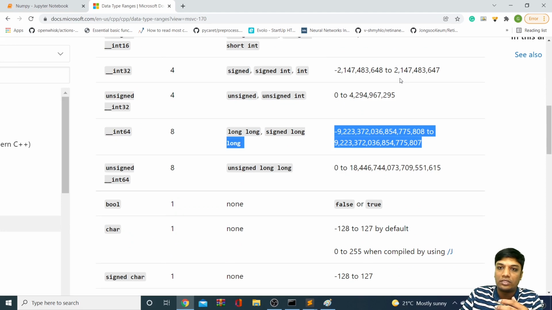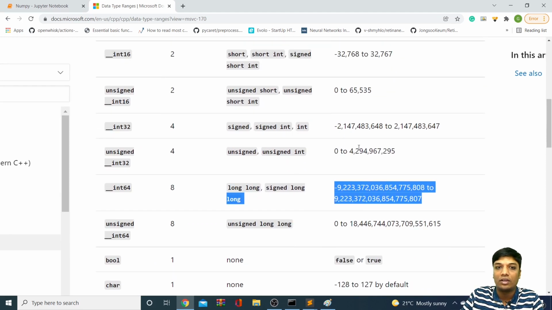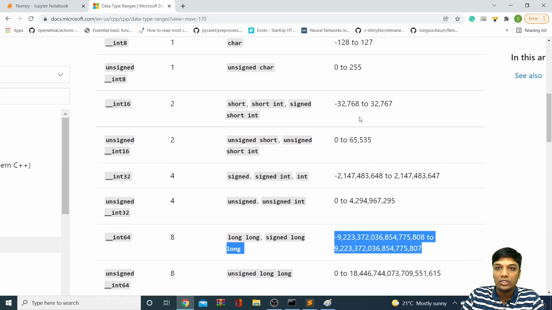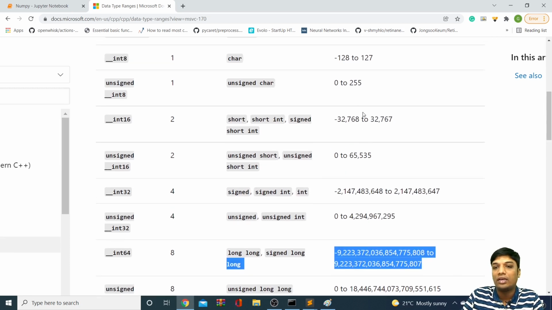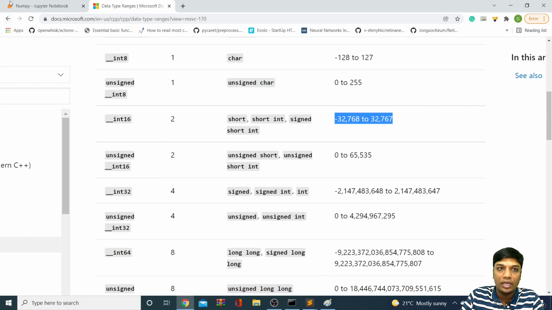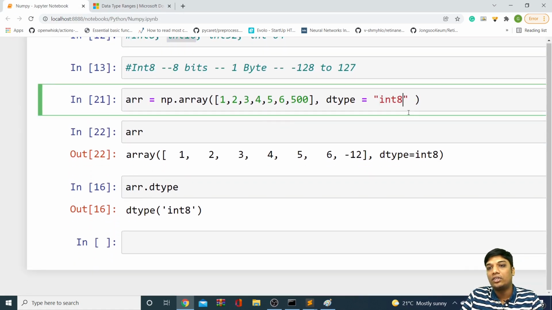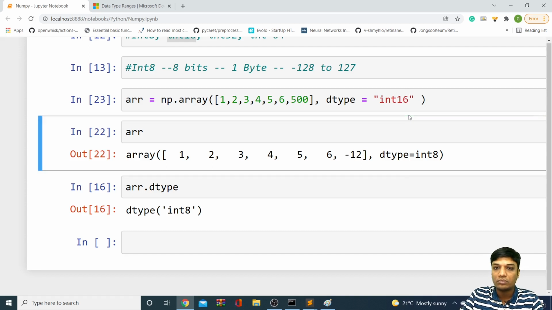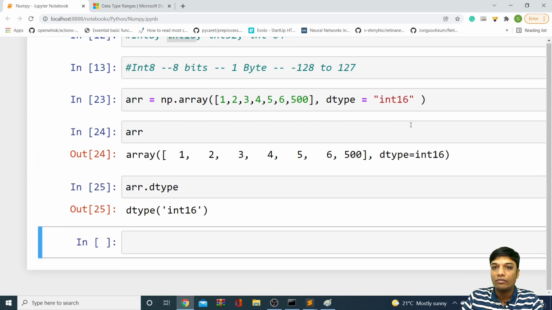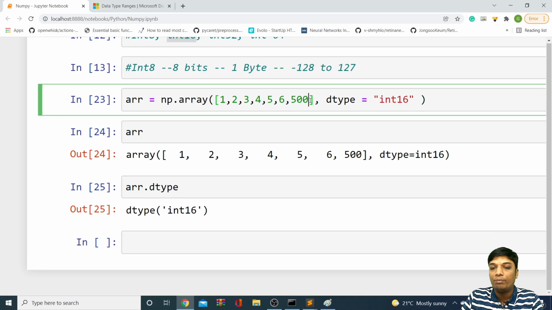I guess in most cases we don't use int 64 either. Int 32 is enough if you are going beyond the 32,000 range. So depending upon our data, we can choose the data type to save memory. If you want to use int 16, you can use it. Happily, int 16 works for 500.